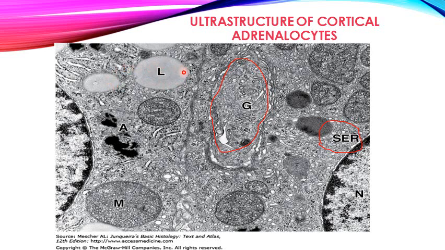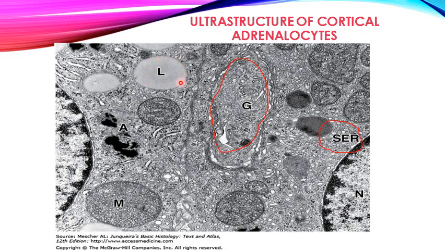As we have already told you, in the cells of the zona fasciculata there are large droplets of fat. When these lipid droplets dissolve out during histological preparation, they give a vacuolated appearance to the zona fasciculata, and that's why we label these cells as spongiocytes as well.